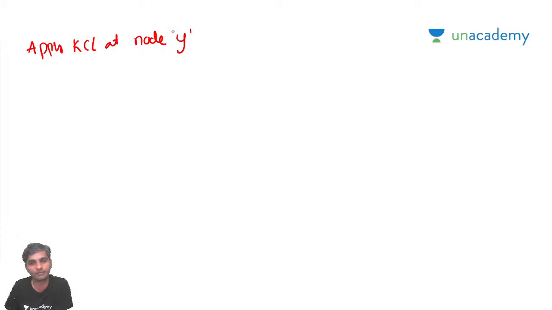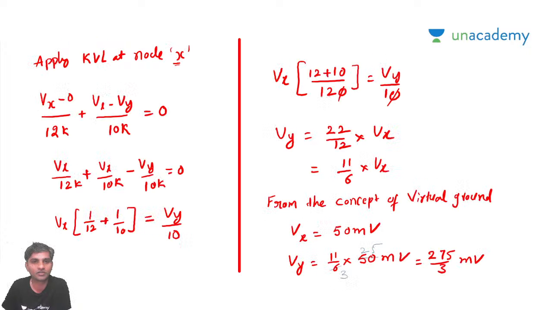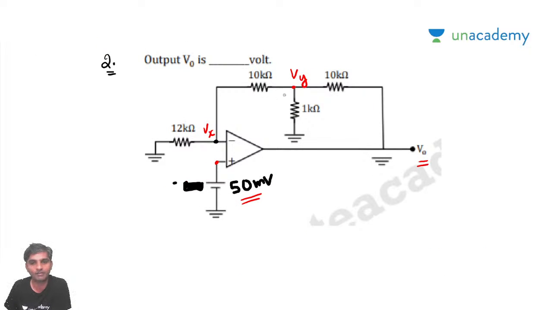This is a very simple problem. We have done many problems like this. Go back now and apply here.